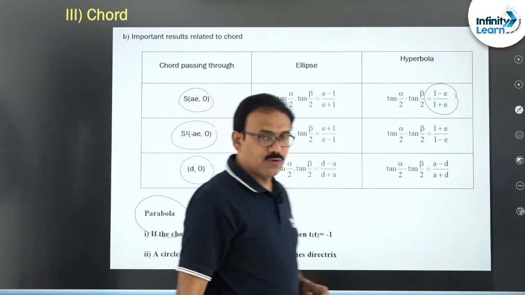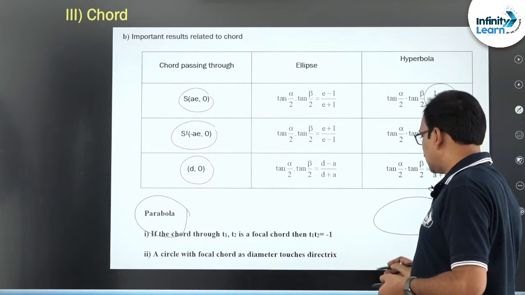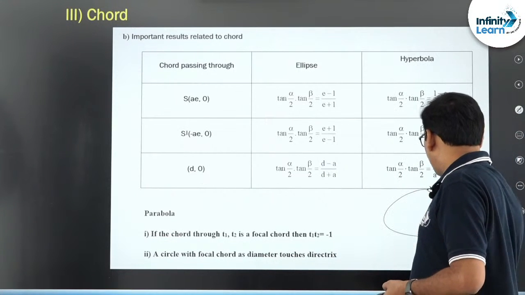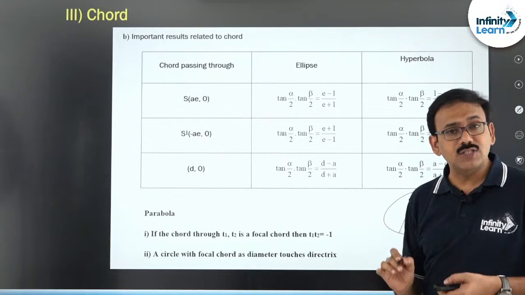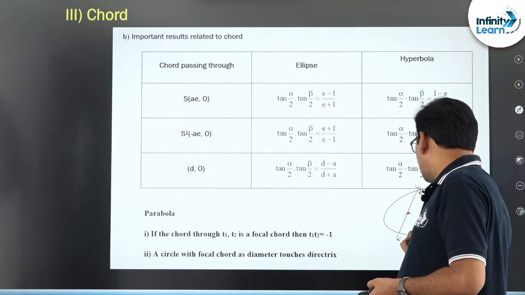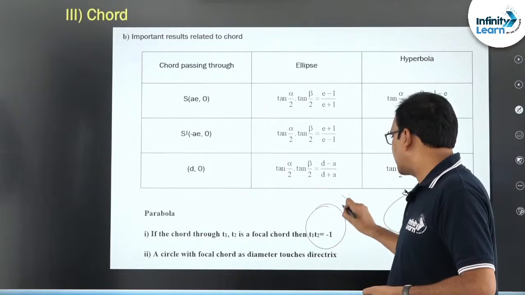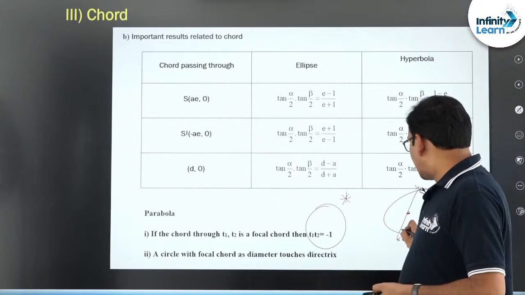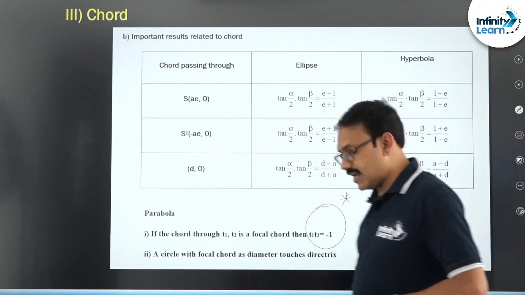In the same way, the most important result related to parabola. Parabola is, dear students, if you know that a chord in a parabola is a focal chord, what is the result? This is the most important one. If a chord is focal chord related to T1, T2, T1 into T2 is equal to minus 1, the most important point in parabola. Whereas a circle with any focal chord as diameter touches the directrix in a parabola.